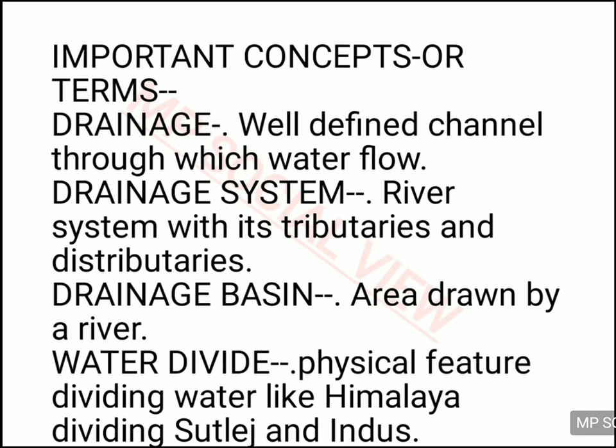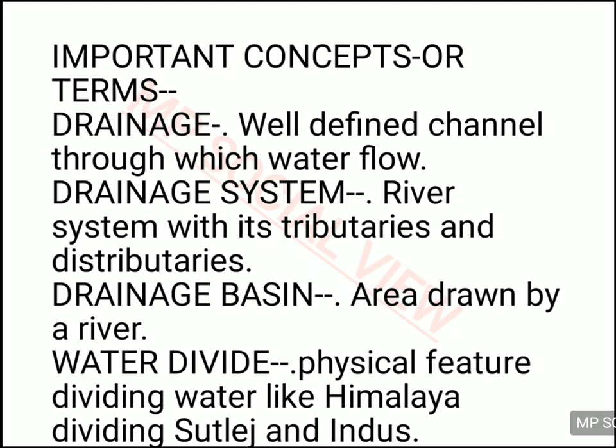So what is water divide? Water divide is actually any physical feature, an uplifted feature, and this physical feature acts like a barrier between two streams or two water bodies, and this barrier doesn't allow those two water bodies to meet each other.